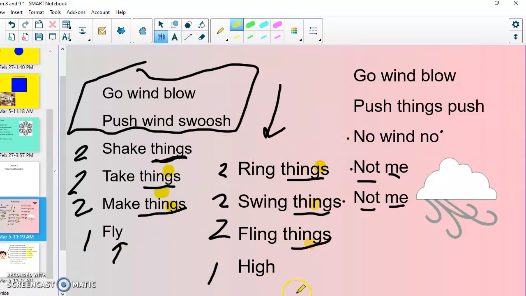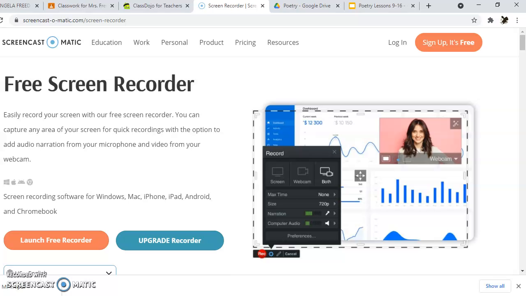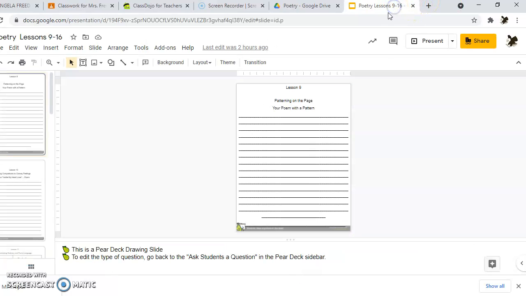Okay. So where you're going to go here, let me open back up to our poetry lessons. We do have a new set of slides. This one, instead of being poetry lessons 1 through 8, you're going to find poetry lessons 9 through 16. Today is lesson 9. Your poem with a pattern. It doesn't have to be long. It can be short if you want to, but make sure that something is being repeated over and over in your poem.